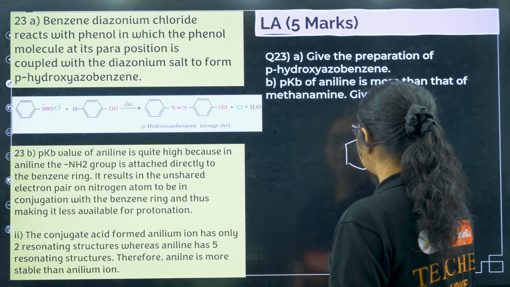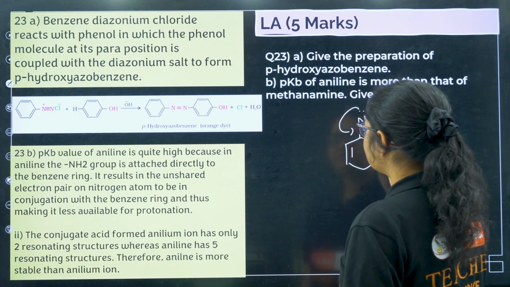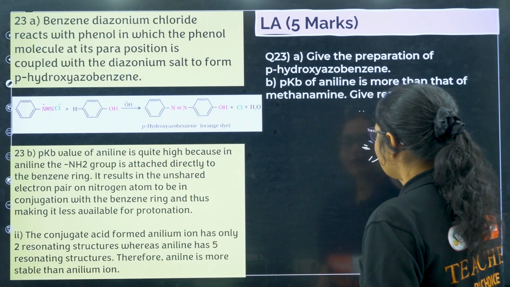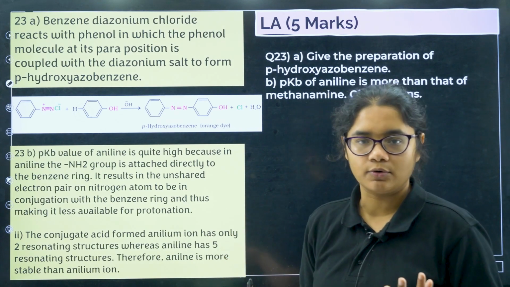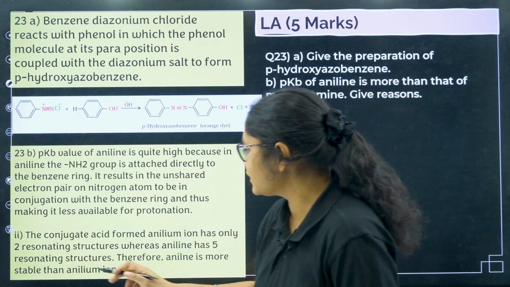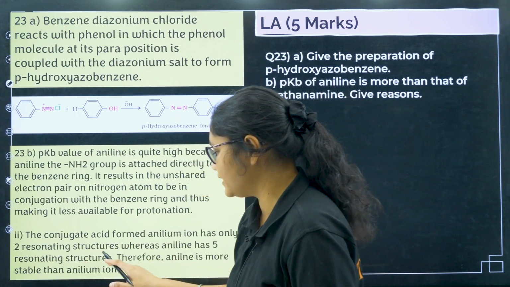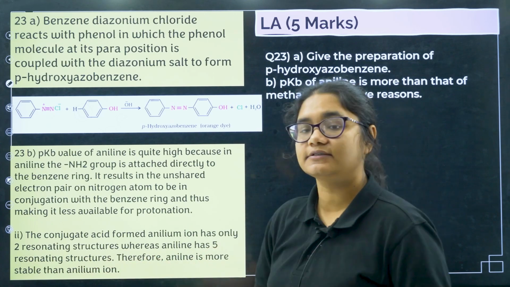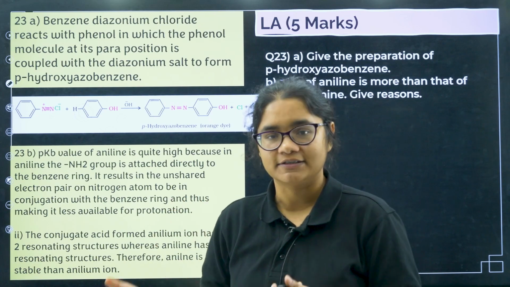So if you see like this, aniline is this one, right? The lone pair of aniline is in resonance with the ring, so it is not available for donation. That is the first thing. Now what happens if it is behaving as a base? It will accept a proton. Once it accepts a proton, what will it form? It will form anilium ion. You can see the conjugate acid formed, anilium ion, has only 2 resonating structures, whereas aniline has 5 resonating structures. Therefore aniline is more stable than anilium ion. So why will it get converted to anilium ion? Because aniline itself is more stable.